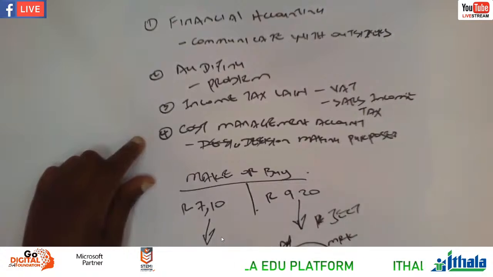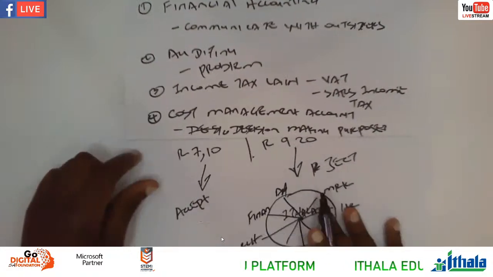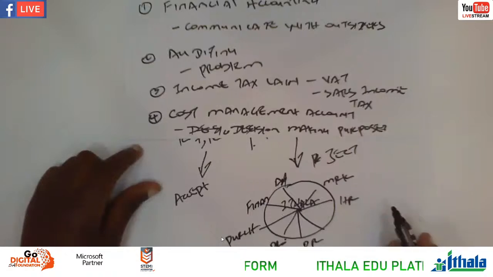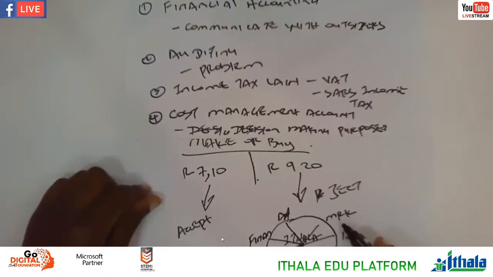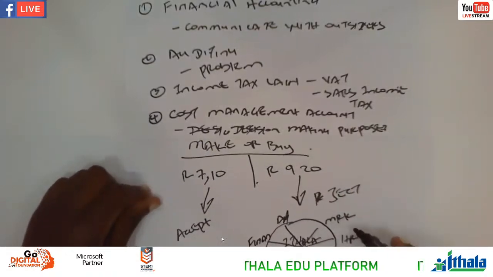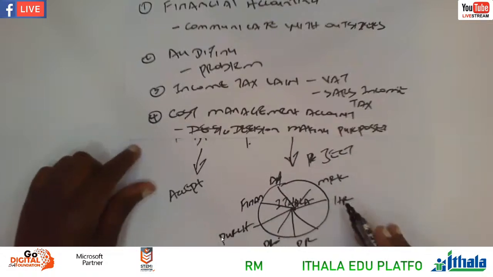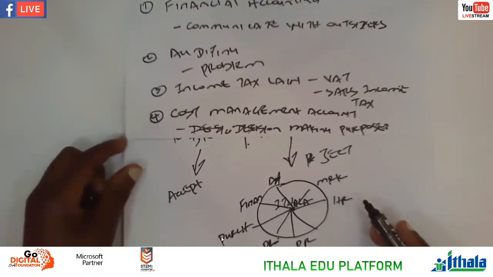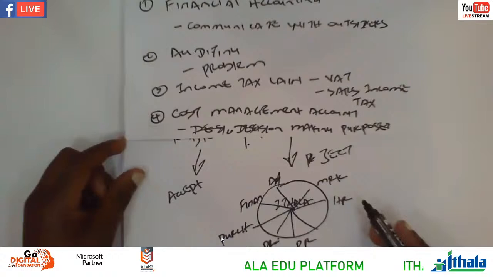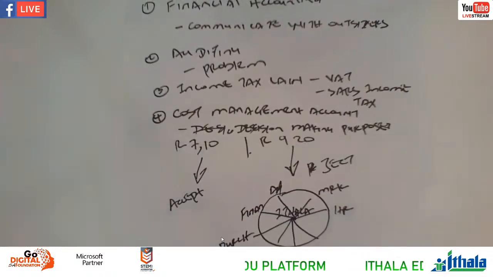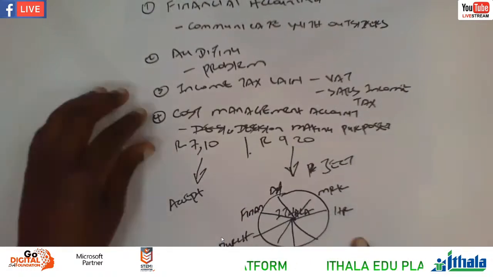In order for these departments or these functions to communicate, they must use what? Cost management accounting. That's why we have to use management accounting or cost management accounting. So there we talk about manufacturing, we're talking about cash budget, we're also calculating the break-even point and so on and so forth.